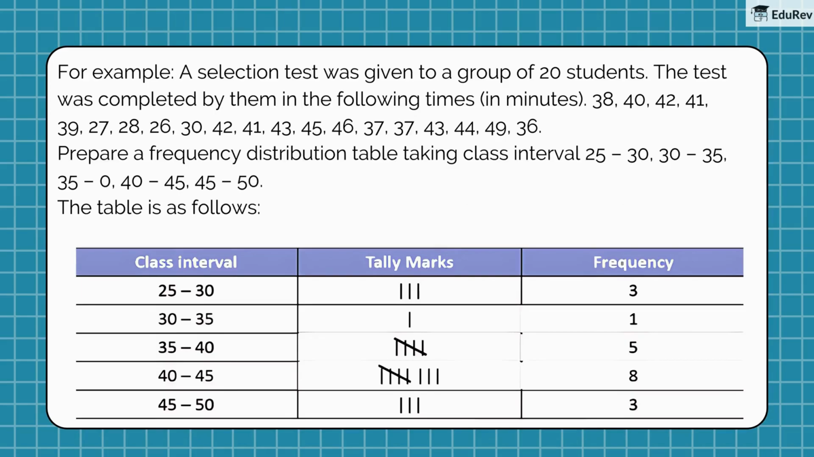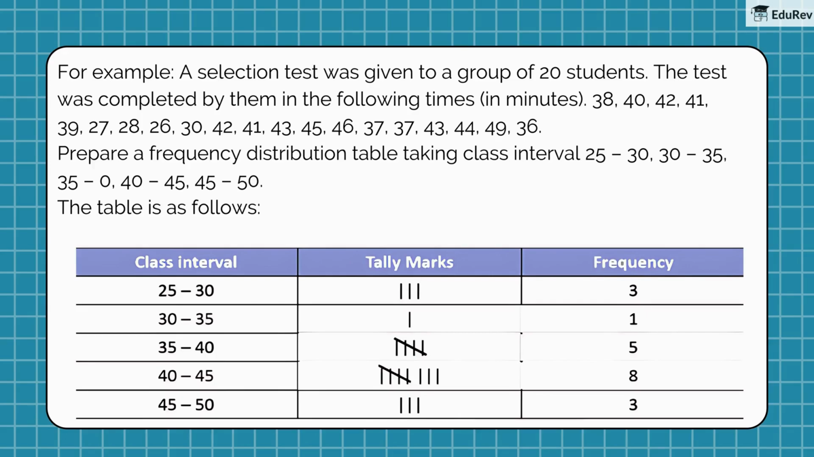Let me give you an example to help you understand these terms better. Suppose a selection test was given to 20 students and the time taken by each student is listed. We can prepare a frequency distribution table by dividing the time taken into class intervals, such as 25 to 30 minutes, 30 to 35 minutes, and so on. These are the class intervals.